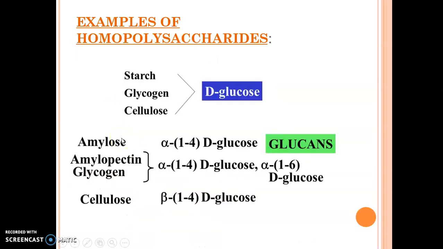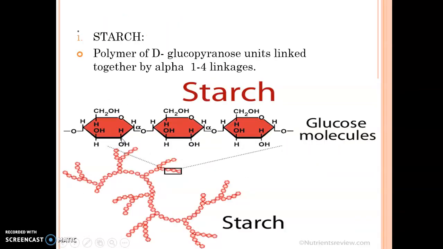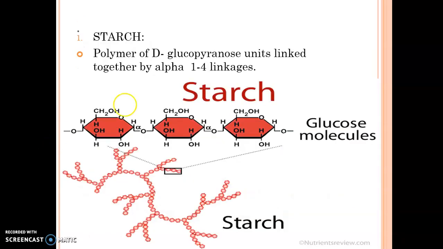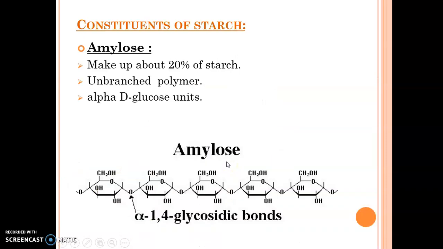These are the structures that are given in detail. I am going to discuss the structure later, but I am just giving the brief. For example, starch is composed of glucose molecules only, and you can see it is a linear molecule with branches also. So glucose molecules are branched also here.